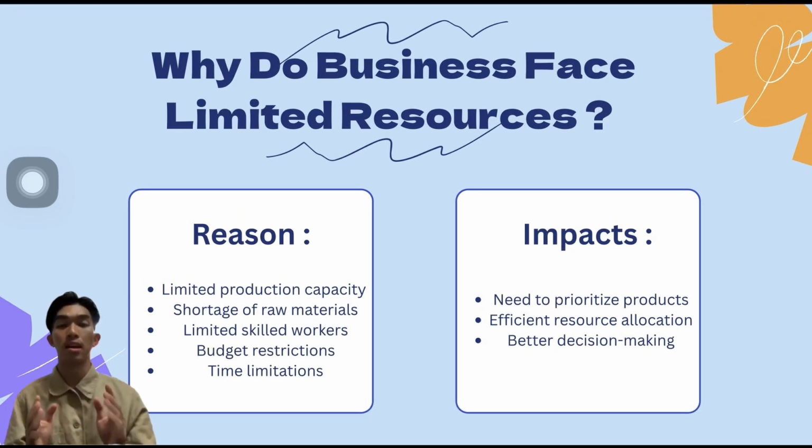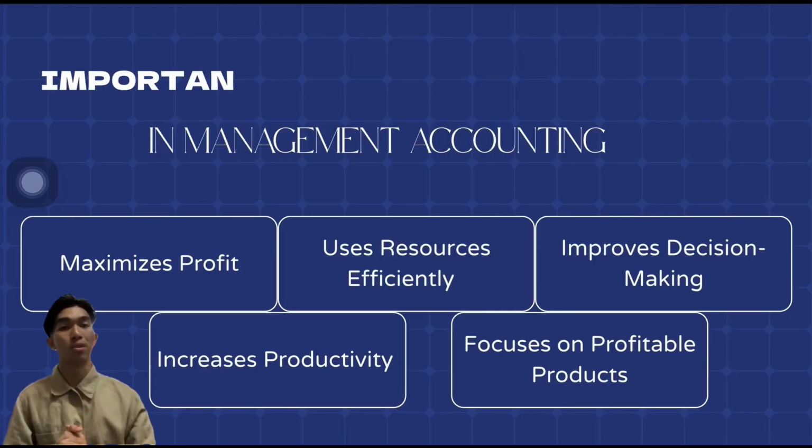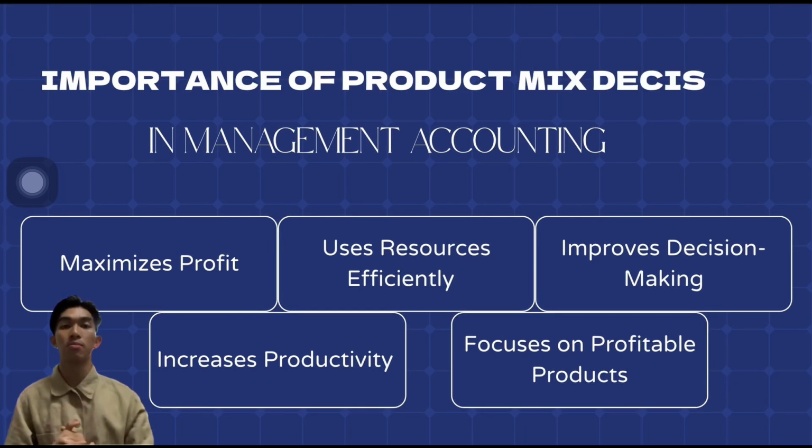Product mix decisions are important in management accounting because they help businesses maximize profits under resource constraints. Instead of focusing only on contribution per unit, managers evaluate contribution per limiting factor. This allows them to prioritize products that generate the highest return from the scarce resource available.